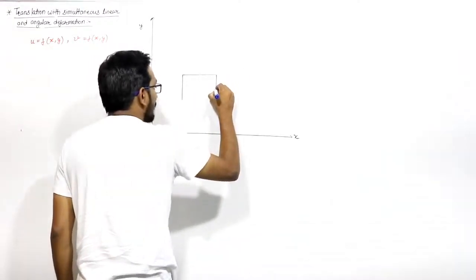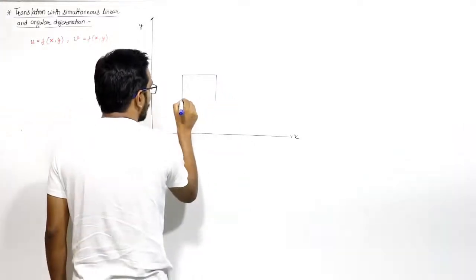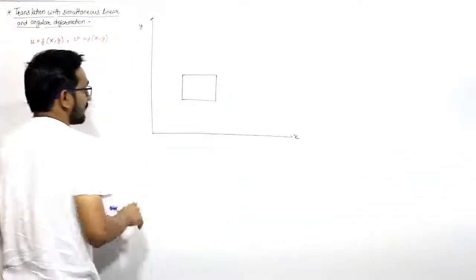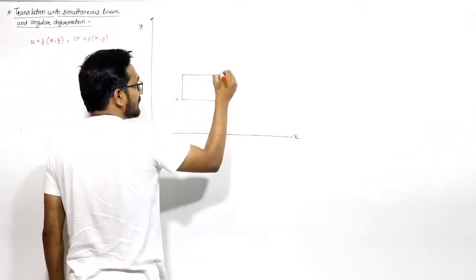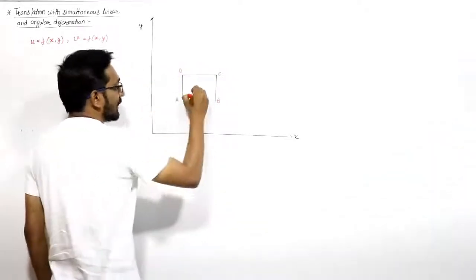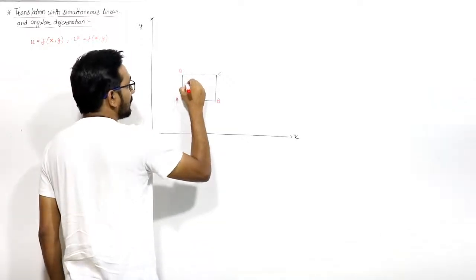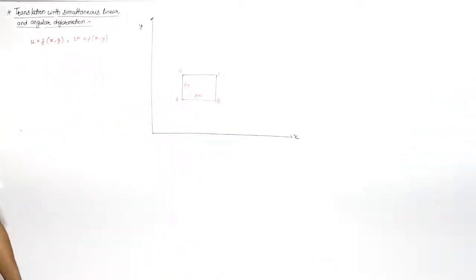This is the initial condition of the element.